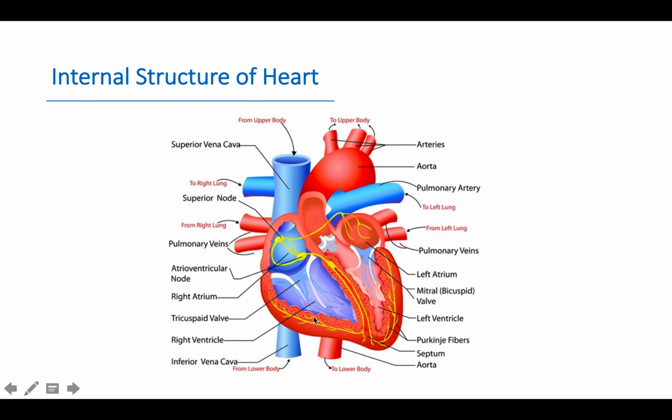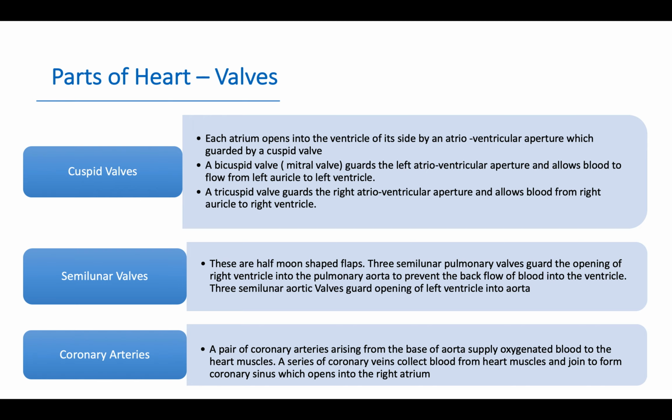Parts of heart, valves, cuspid valves. Each atrium opens into the ventricle of its side by an atrioventricular aperture, which is guarded by a cuspid valve. A bicuspid valve, also known as the mitral valve, guards the left atrioventricular aperture and allows blood to flow from the left auricle to the left ventricle. A tricuspid valve guards the right atrioventricular aperture and allows blood to flow from the right auricle to the right ventricle.